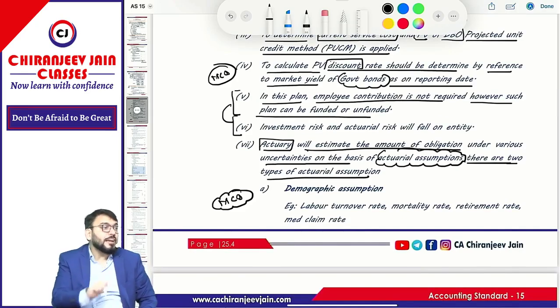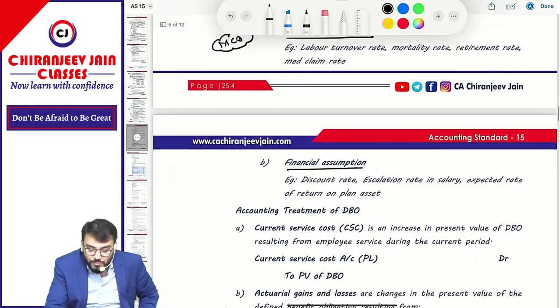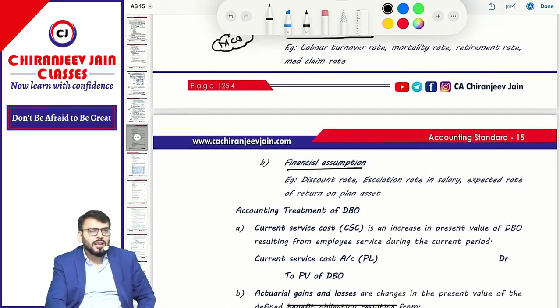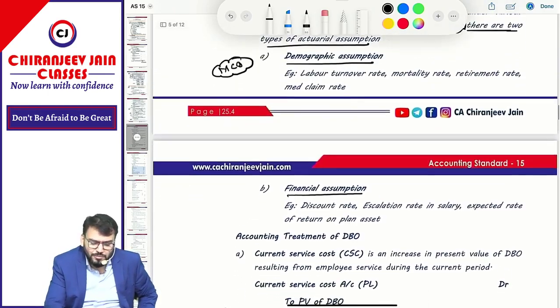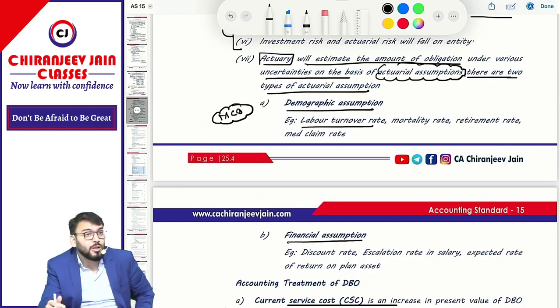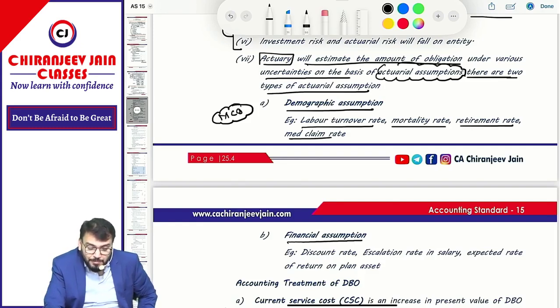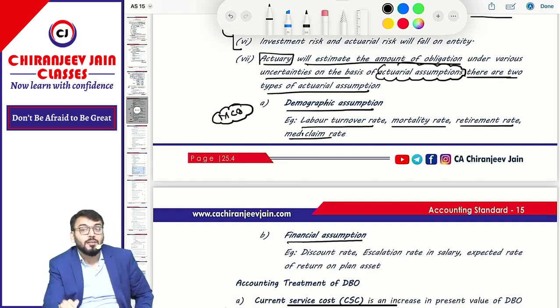So there are two types of actuarial assumption. One is known as demographic assumption, and one is known as financial assumption. Demographic assumption means what? Labor turnover rate means the expectation of whether an employee will leave or will not leave. That is known as labor turnover rate. Mortality rate, retirement rate, mediclaim rate. These are demographic assumptions, based on the expectation of employees. This is known as demographic assumption.